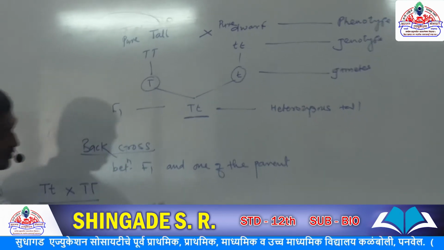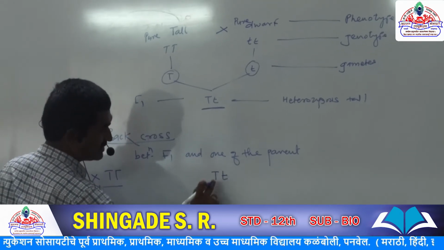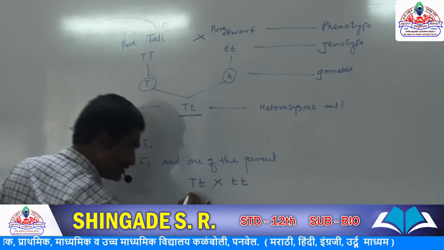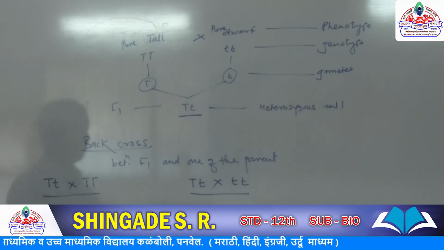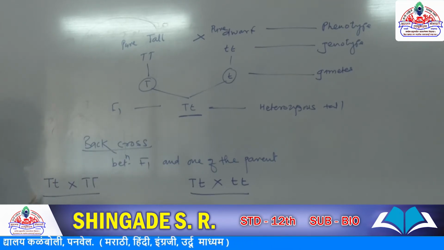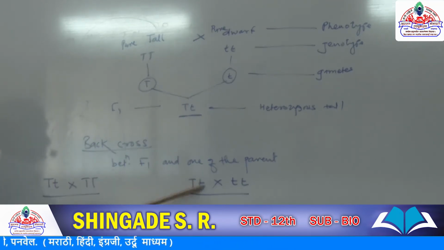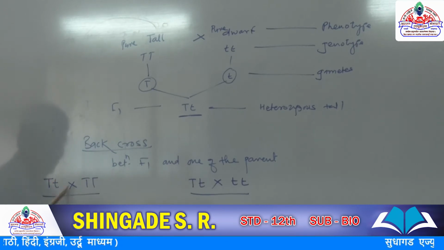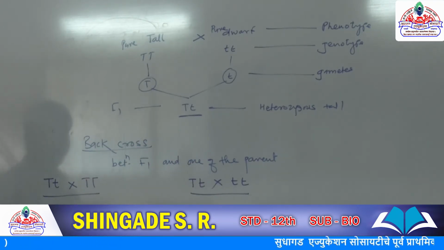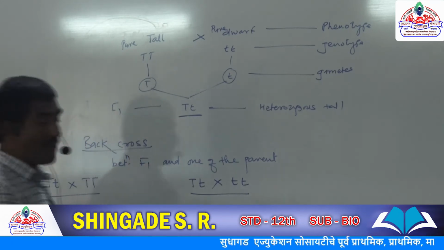If we make a cross between capital T small t, this is the F1, and this parent small t, this is also back cross. But this is a test cross, this is not a test cross. Both crosses are back crosses. So what is the difference between back cross and test cross?